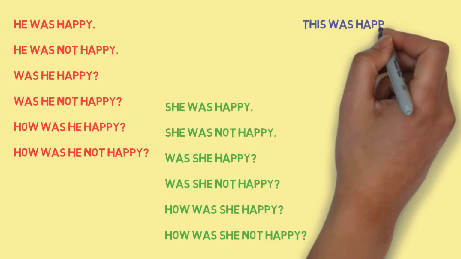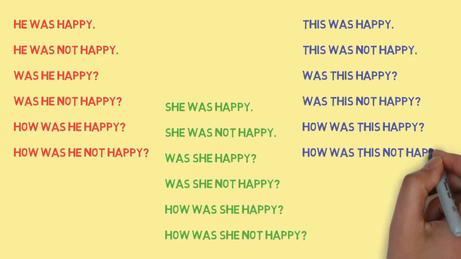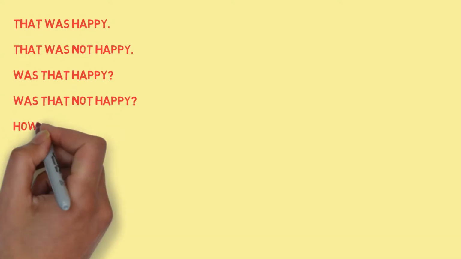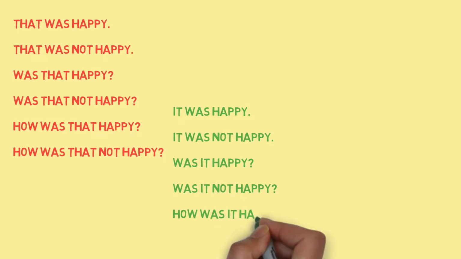this was happy, this was not happy, was this not happy, how was this not happy, that was not happy, was that not happy, how was that not happy, it was happy, it was not happy, was it not happy, how was it not happy,